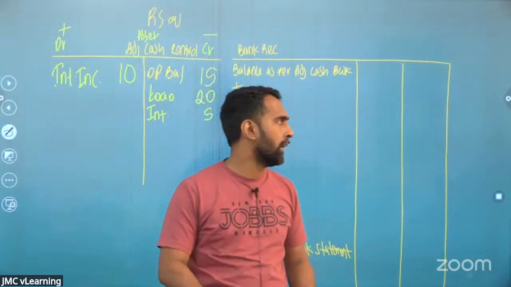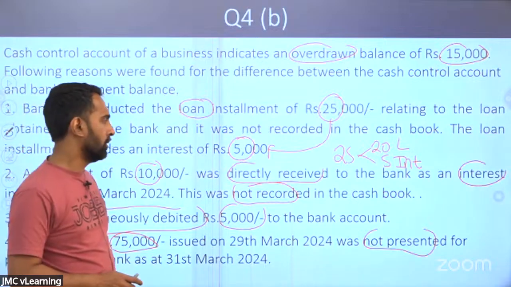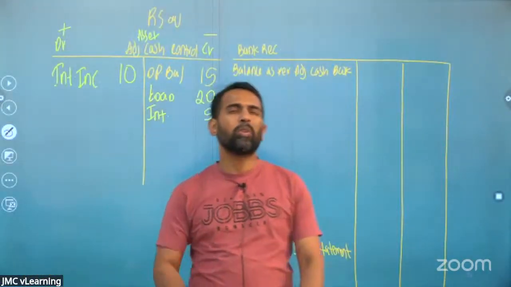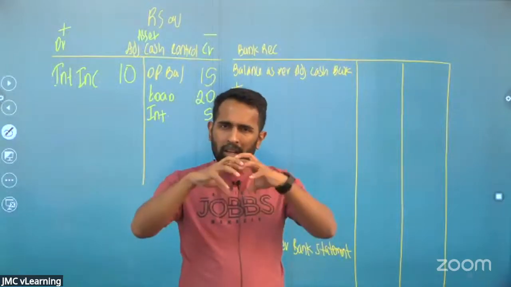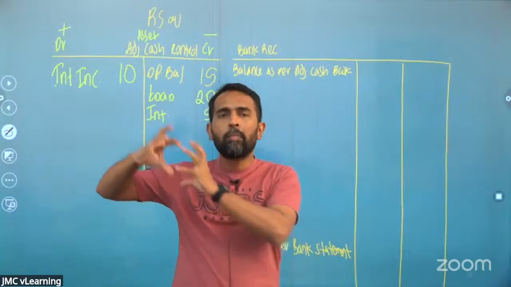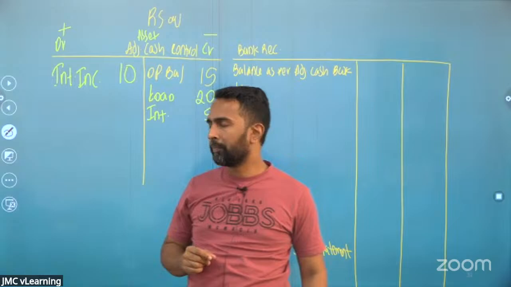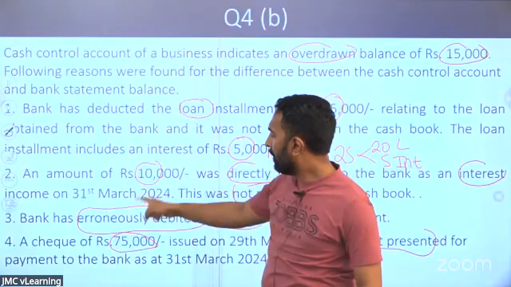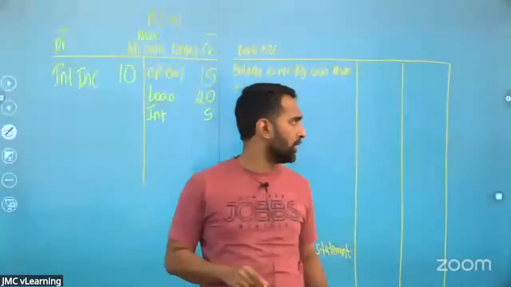Now the question clearly says bank has erroneously debited 5,000. We know that to the bank, the current account for them is a liability. So liability credited means liability increasing. Liability debited means liability decreasing. Therefore, they have erroneously debited means they have deducted. Then how are we going to adjust?